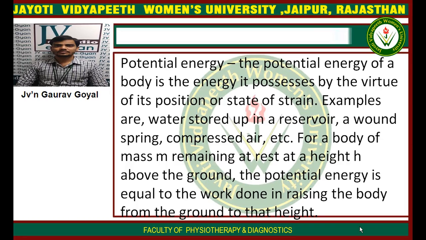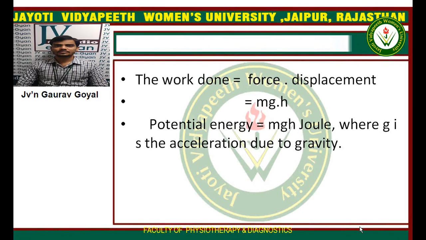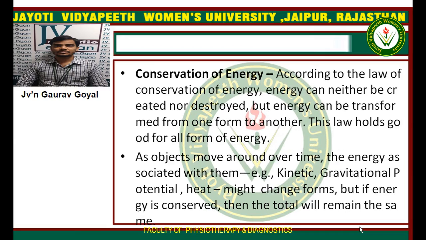For a body of mass m remaining at rest at a height h above the ground, the potential energy is equal to the work done in raising the body from the ground to that height. The work done is equal to force multiplied by displacement, which is equal to mgh. Potential energy is equal to mgh. The unit of the potential energy is joule, where g is the acceleration due to gravity.